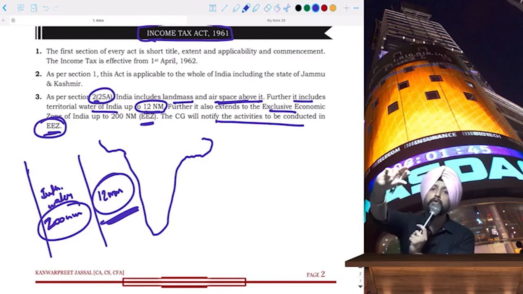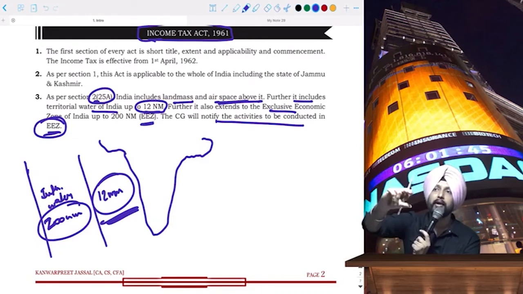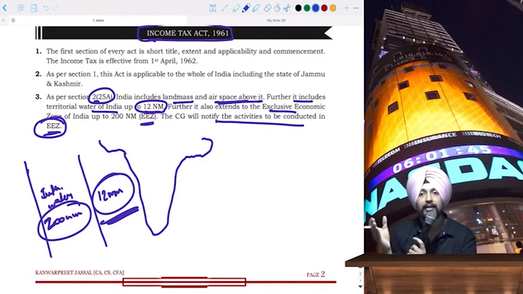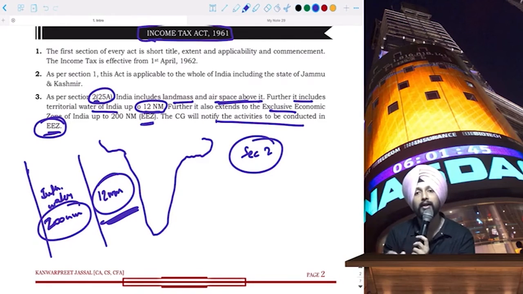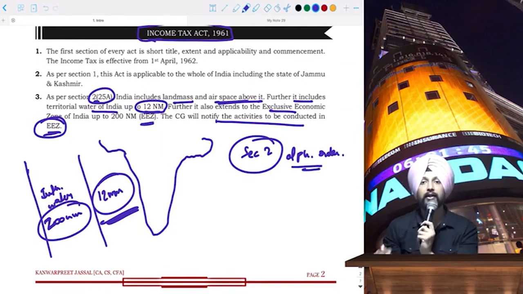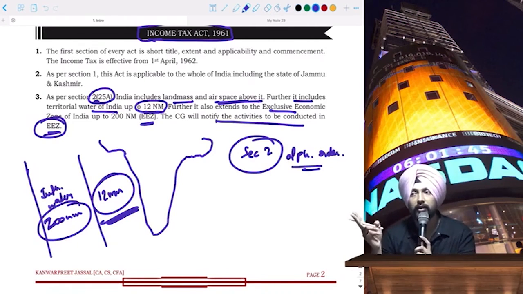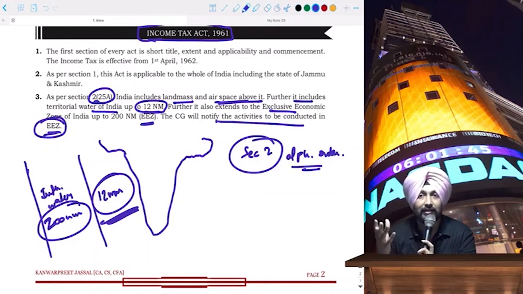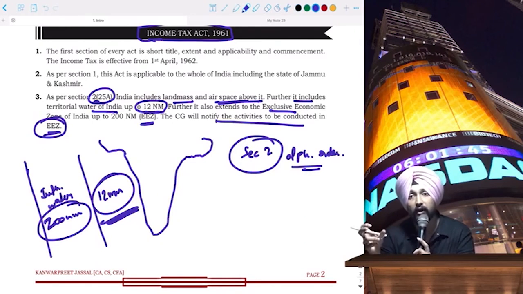So Section 1 explains the short title, commencement, date of commencement, and extent of applicability. Section 2 in the Income Tax Act gives you definitions, and these definitions are given in alphabetical order, starting with advanced tax, which is defined in Section 2, subsection 1, I think.